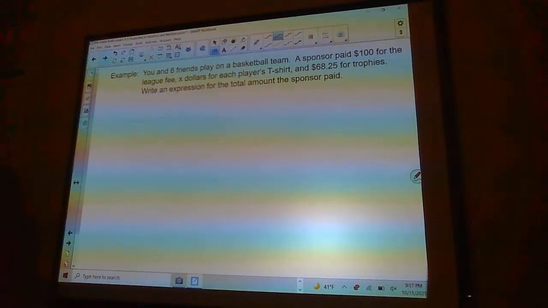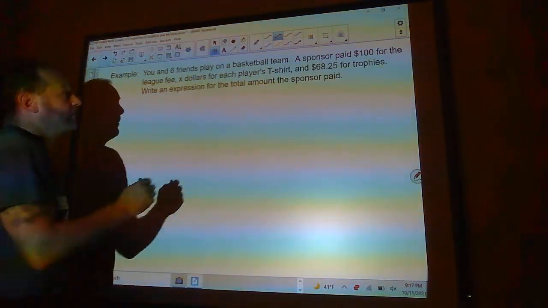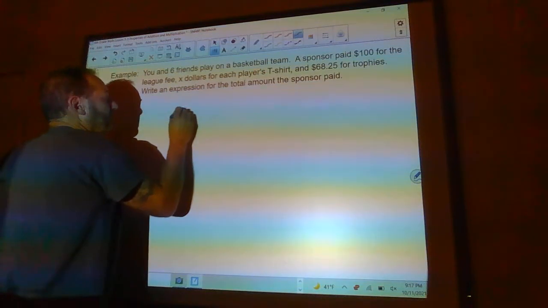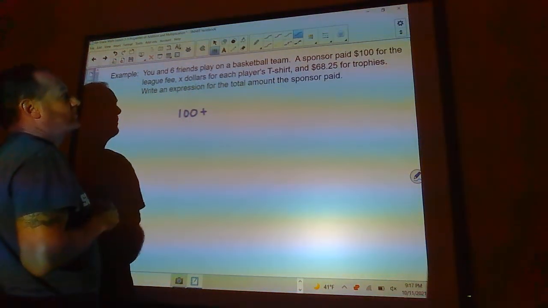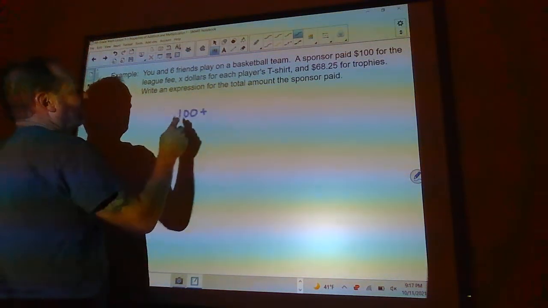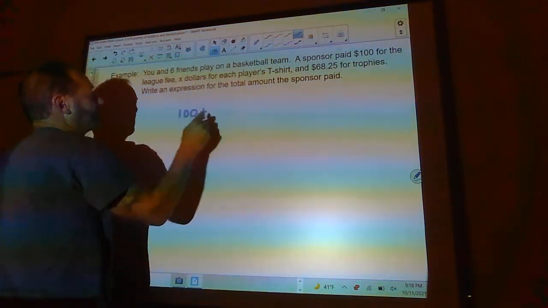You and a friend play on a basketball team. The sponsor paid $100 for the league fee, X dollars for each player's t-shirt, and $68.25 for trophies. Write an expression for the total amount that the sponsor paid. Okay, so the sponsor paid $100, plus they bought uniforms for X dollars apiece, because you and 6 friends, so there's 7.